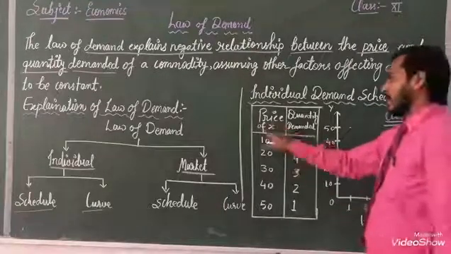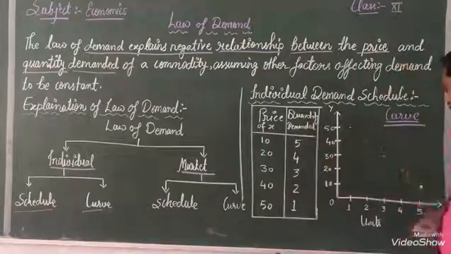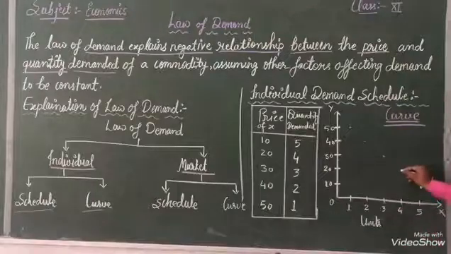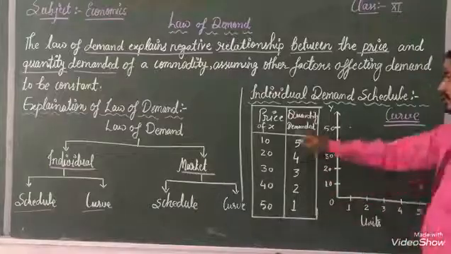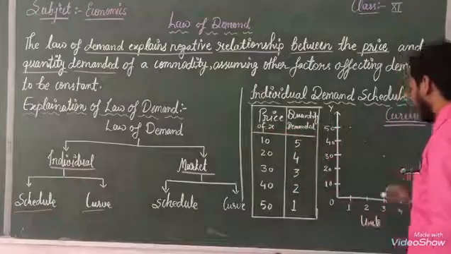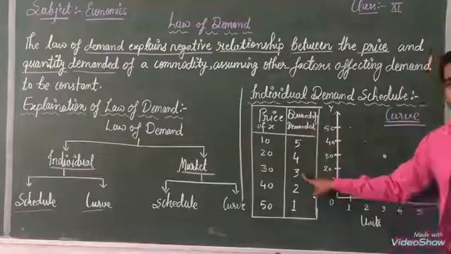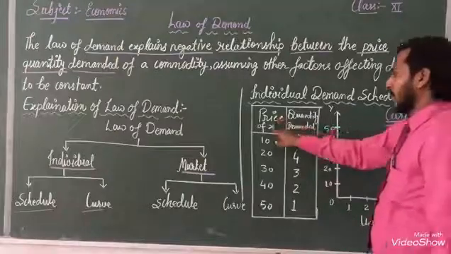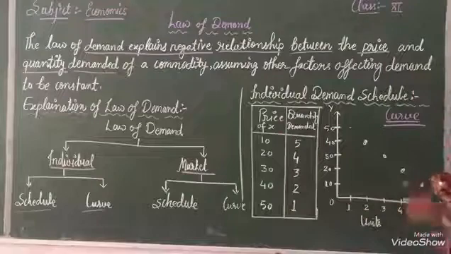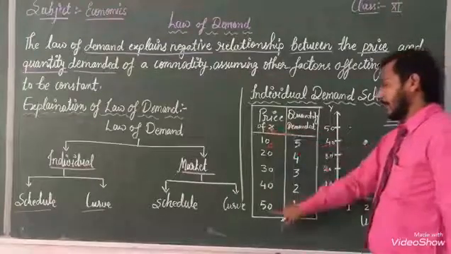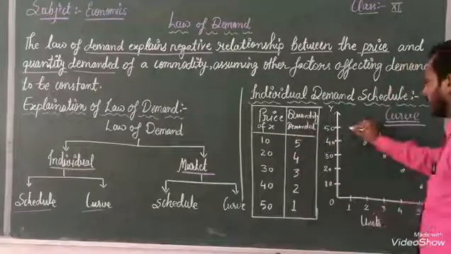Next, when the price of X is 20, the quantity demanded is 4. Then the quantity demanded is 4 when the price is 20. Next, the price of X is 30; at that time the quantity demanded is 3. Next, the price of X equals 40, then our demand should be here. Next, when the price of X is 50, the quantity demanded is 1.